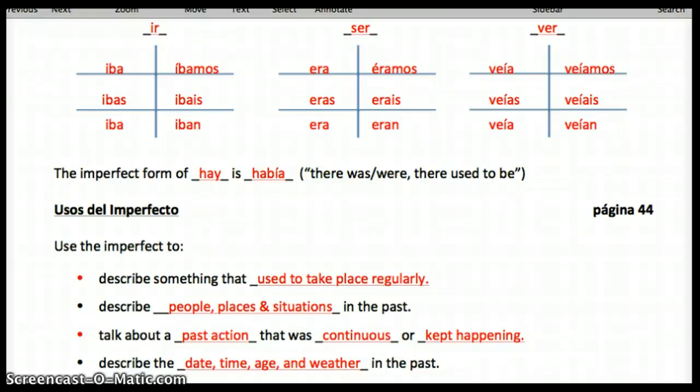Now, the imperfect form of hay is había. So if I want to say there were 33 students in my class, había 33 estudiantes en mi clase. I would use había instead of hay, and there you go.